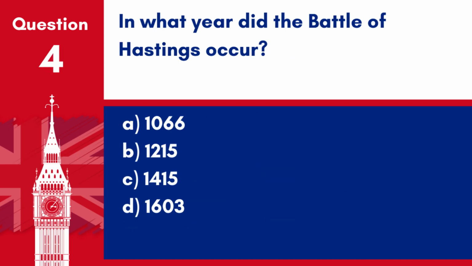Question 4. In what year did the Battle of Hastings occur? A. 1066. B. 1215. C. 1415. D. 1603. Answer: A. 1066. The Battle of Hastings occurred in 1066 and was a pivotal event in English history.